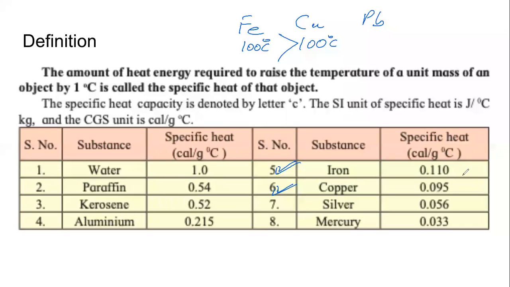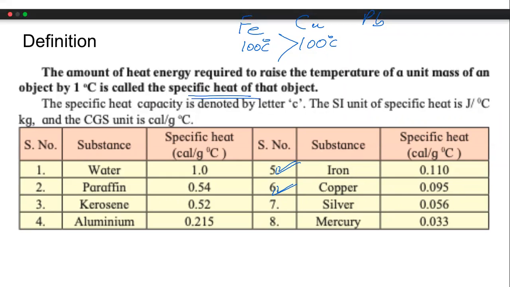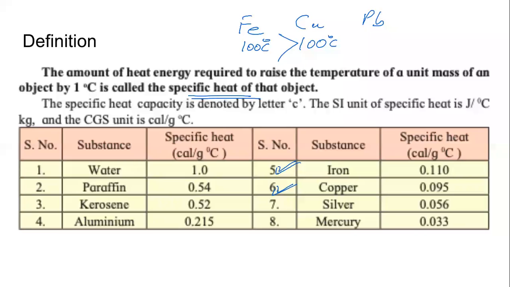So when we put the metal balls, iron, copper, and lead, in the boiling water, although they were all heated to 100 degrees Celsius, the amount of heat that iron received was more than the amount of heat that copper absorbed. This is because of this property, which is called specific heat. Now, because iron absorbed more heat, it gave out more heat when it was put on the wax. And so it melted more wax, it went further down than copper.